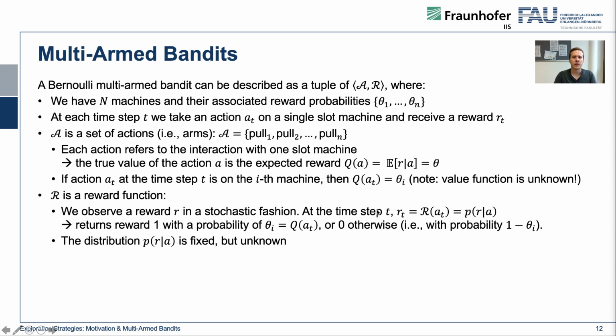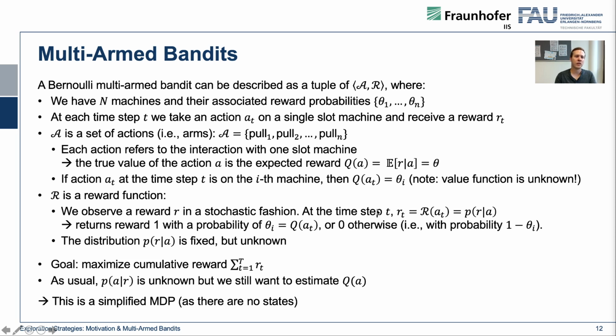So the question now is, what do we want to do? We want to maximize the cumulative reward, which is over our time steps, all the rewards we actually get. We sum it up, and this is what we want to optimize or maximize. As usual, P(R|A) is unknown, but we still want to estimate the Q function. So this is a setting that we're quite familiar with. One note at this point: basically this is still an MDP. However, there are no states involved, or you could just say that we are always in the same state s_0 and we will never change the state. This makes it a fully defined MDP in this case.